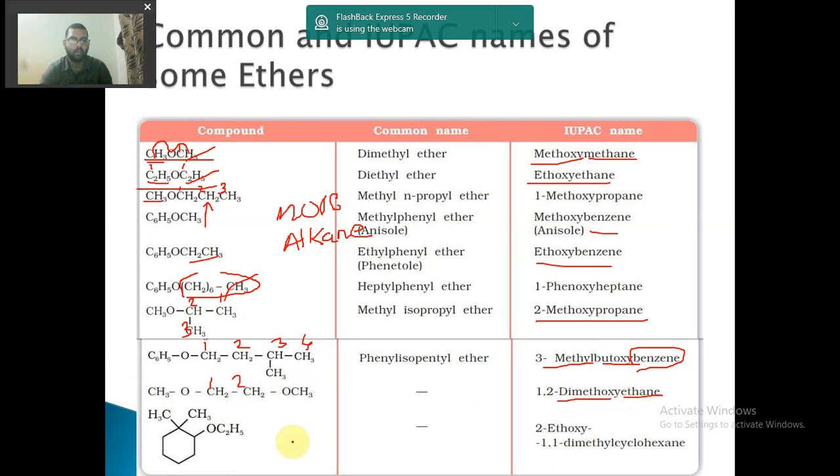Simple. Now see this. CH3, OCH, C2H5. So this is something tricky. Okay, so we will again number the carbon atoms. So 1, 2, ethoxy, 1 dimethyl cycloxy.